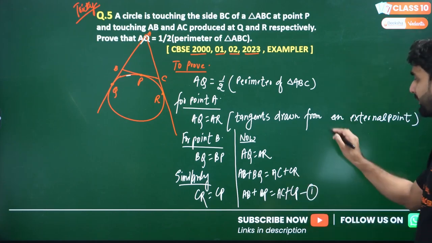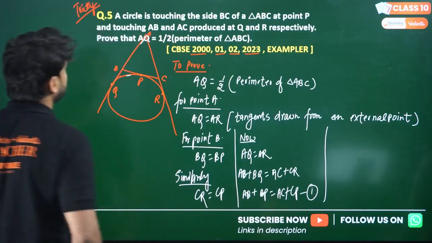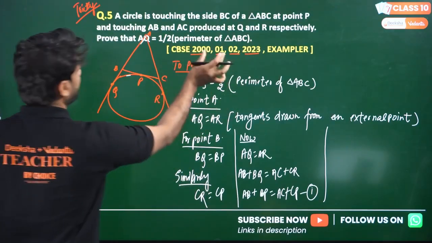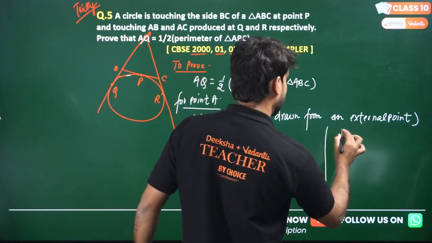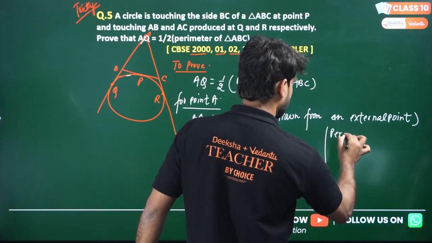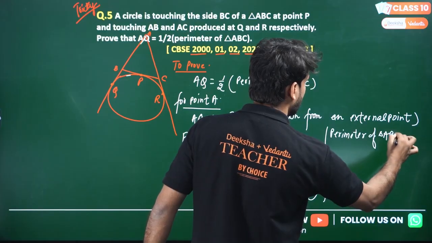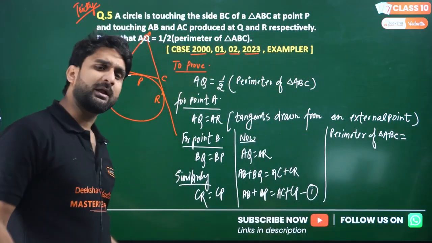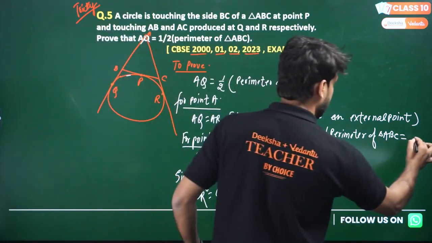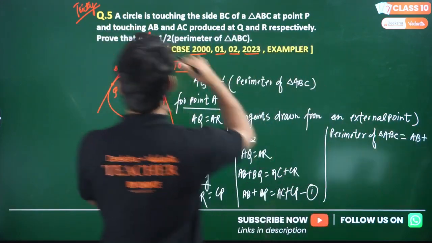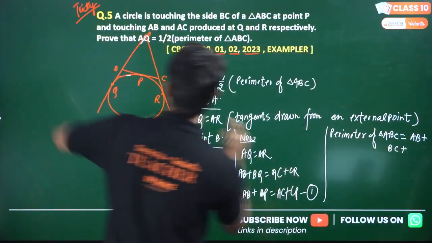But what do we have to prove here? You have to prove the relationship between this AQ and the perimeter of triangle ABC. So what does perimeter mean? The sum of all the sides, and the sides are AB, BC, AC. So AB plus BC plus AC.